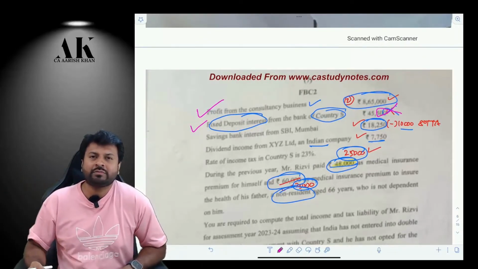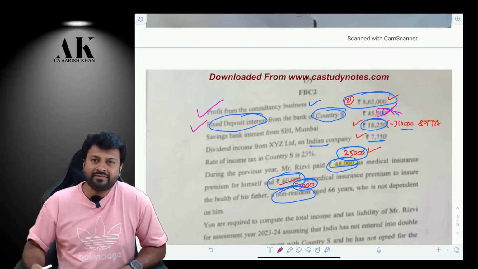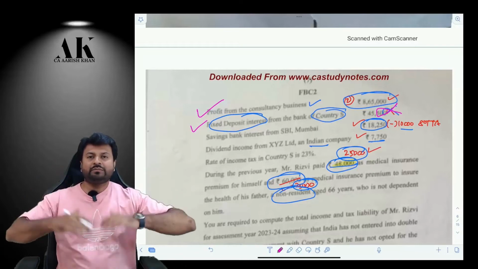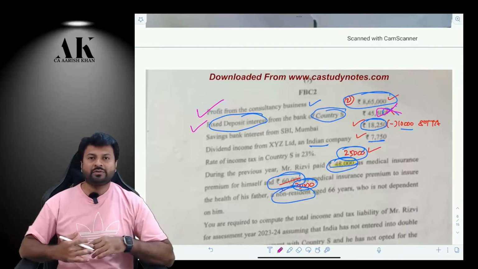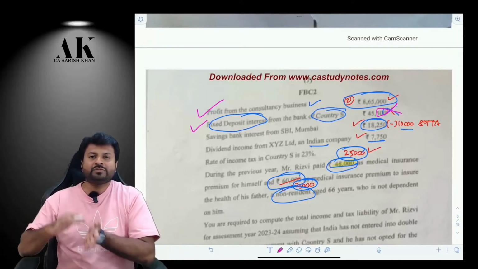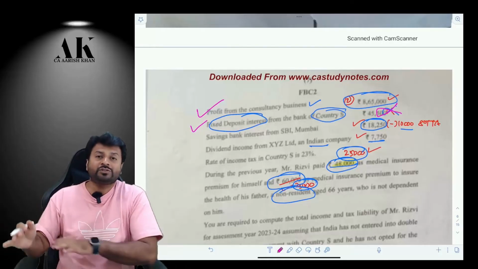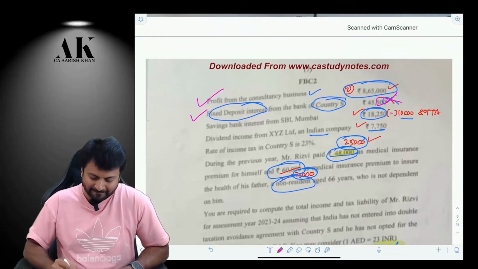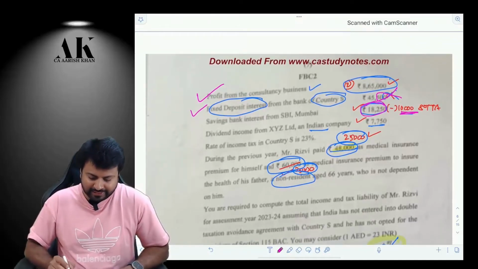Forget about it. Don't make it lengthy unnecessarily. If the institute is playing with you with assumptions, now you also play with assumptions. If you start to assume that it is received in India, then you have to compute all those things in India, and then you have to compute double taxation relief also. But if you assume that it is received outside India, then you don't have to assume anything over here. Check. Saving bank interest, you will get 10,080 under 80TTA, and dividend from an Indian company will be taxable.